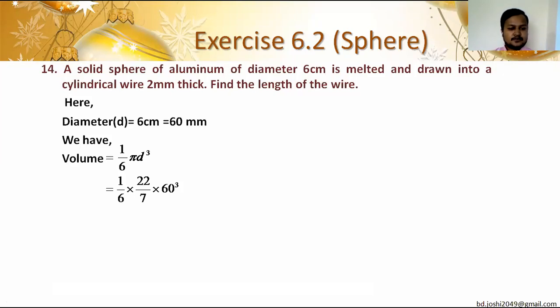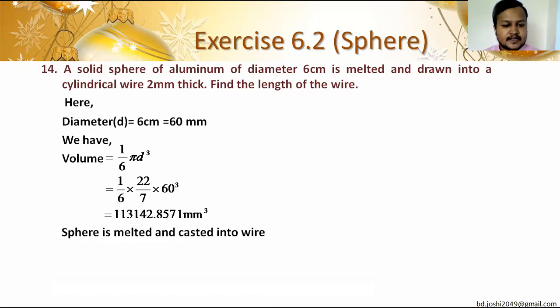60 cube into 22 divided by 6 into 7 is 42. 60 cube into 22 divided by 42. 1,13,142.85. And it is in mm cube because the diameter we calculated in millimeter.